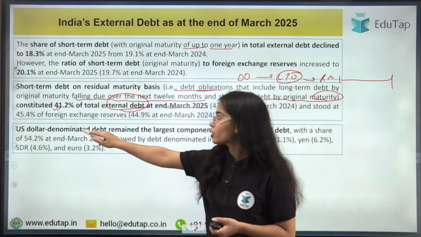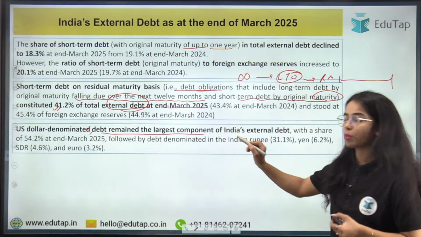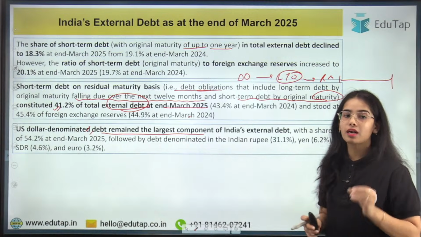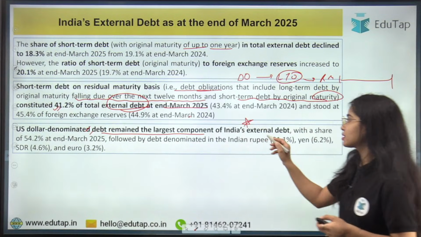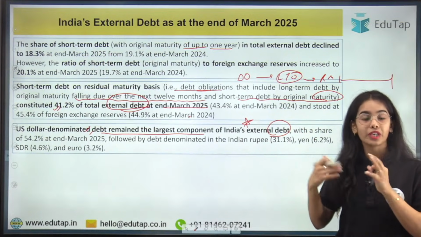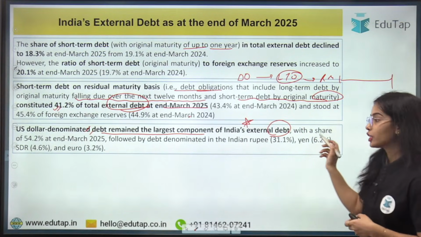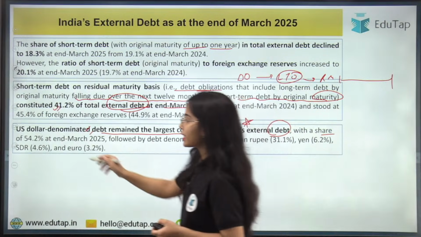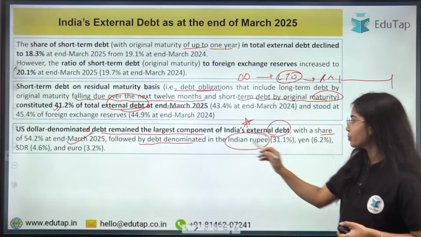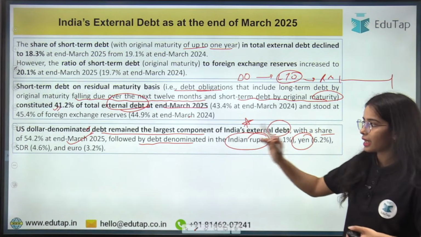Next is US dollar denominated debt remained the largest component. So remember this, that the US dollar denominated debt remained the largest component of India's external debt. The highest external debt that we have taken is in the form of dollars, with a share of 54.2% at the end of March 2025, followed by debt denominated in the Indian rupee, then the yen, SDR and euro.